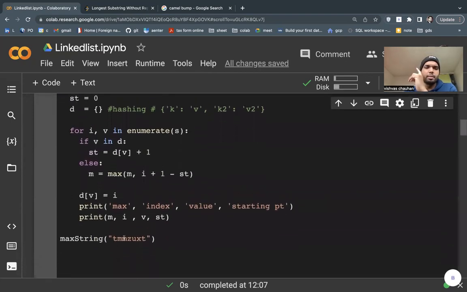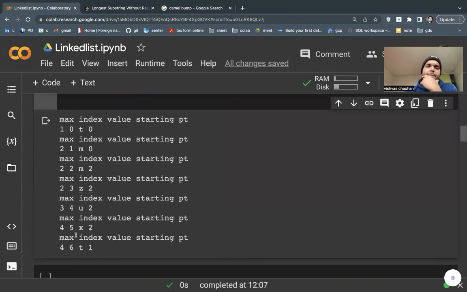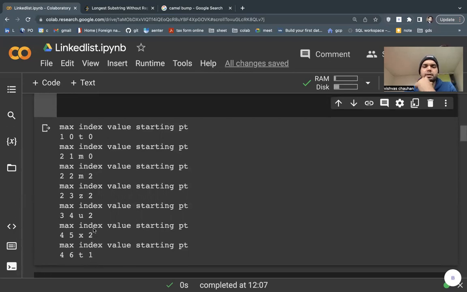My maximum is 5: 1, 2, 3, 4, 5. I will tell you why it is not counting the last one. Until now it is counting the maximum as 4, and the index is 6, the last value, and starting point is 1, right?